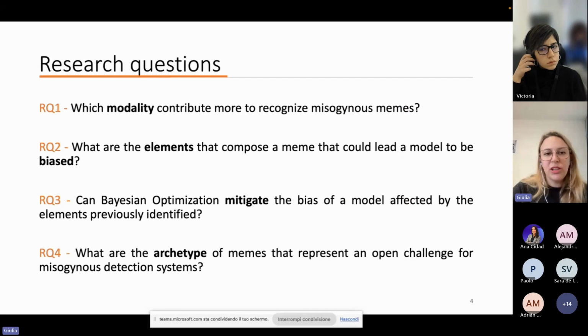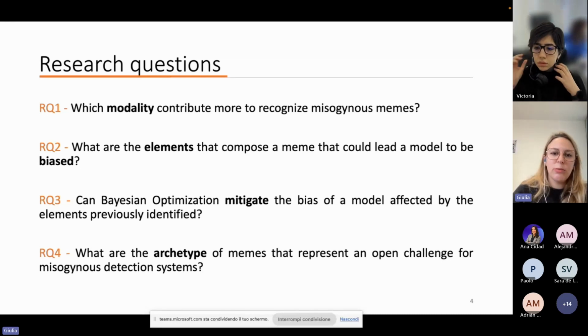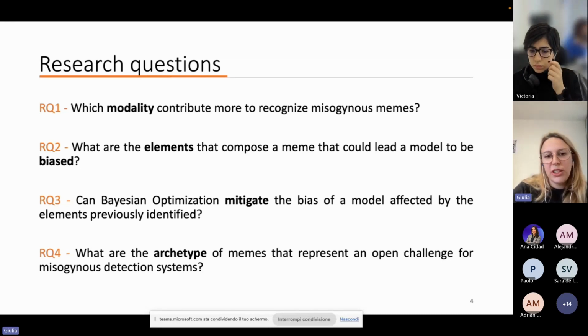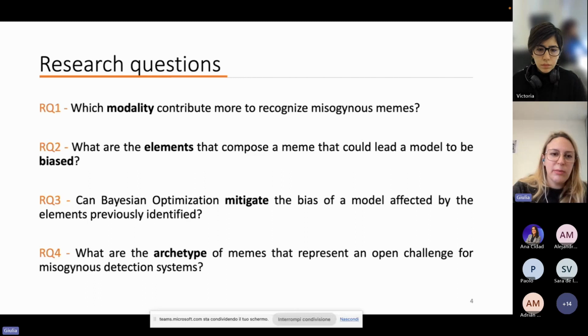In my work, we addressed four research questions. The first one tries to identify which modality that composes a meme contributes more in the recognition of hateful content. So we try to understand whether the text or the image is more useful in the task of hate detection.